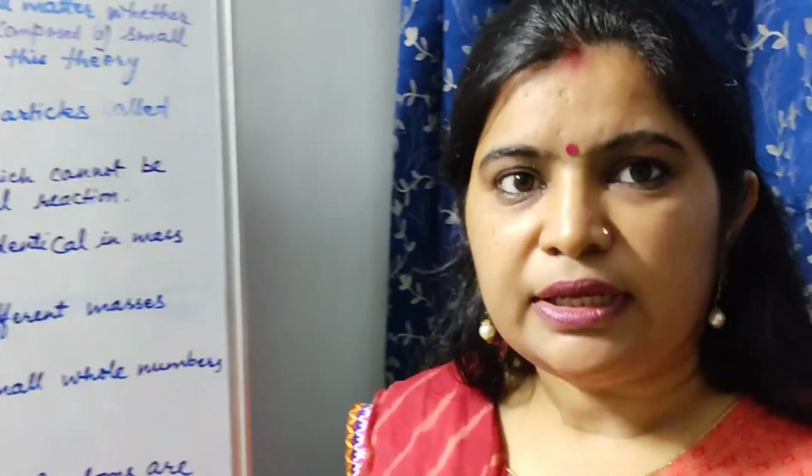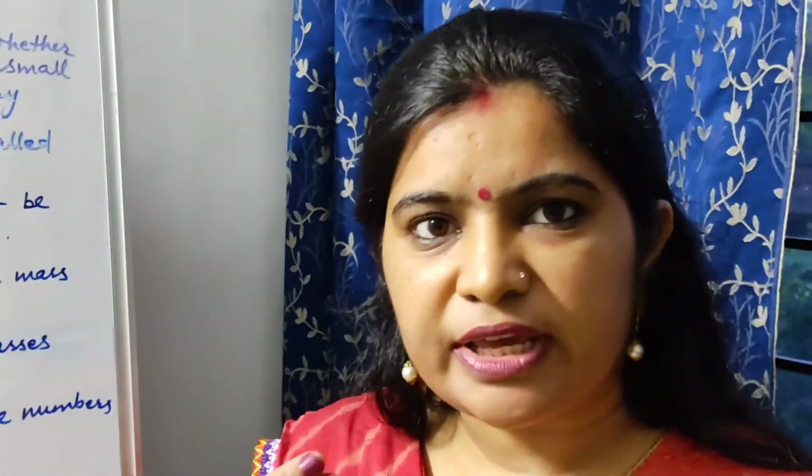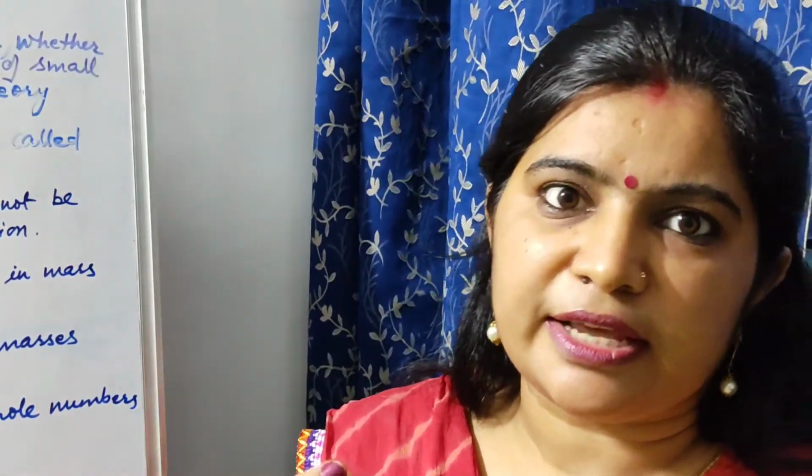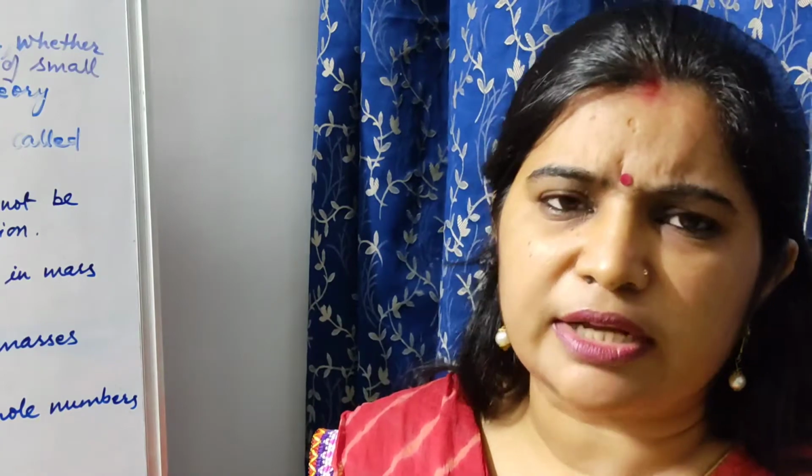Suppose you have taken an element such as gold, oxygen, carbon or nitrogen. This postulate states that the atoms present in that particular element have the same mass and the same chemical properties also.